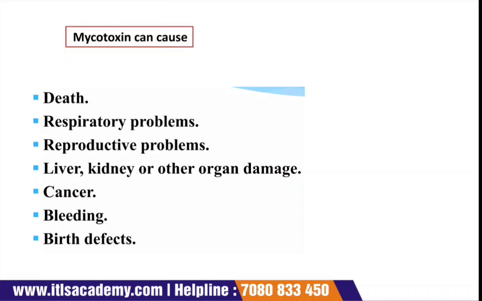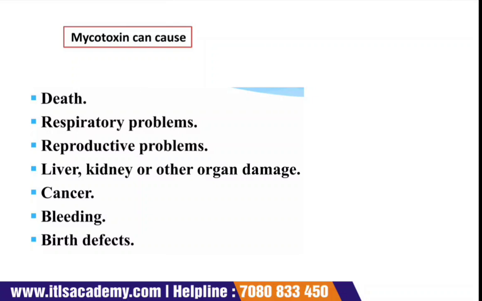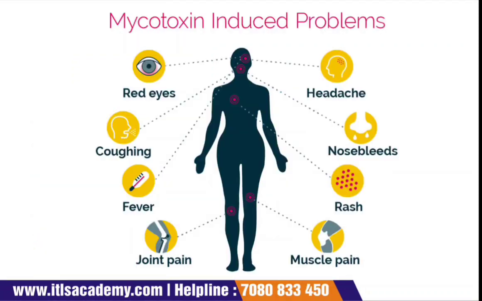They can also cause bleeding and birth defects. Mycotoxin-induced problems include redness of eyes, frequent headache, nose bleeding, rashes on the body, muscle pain, joint pain, fever and coughing.